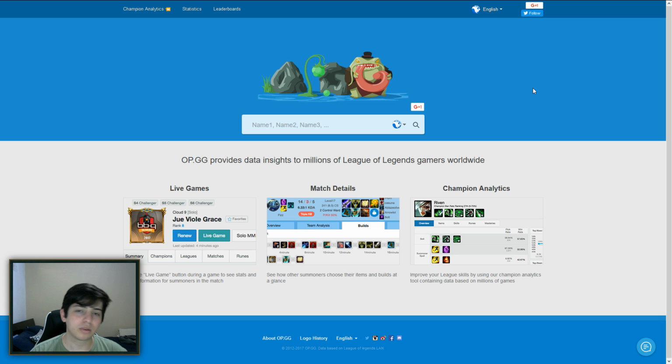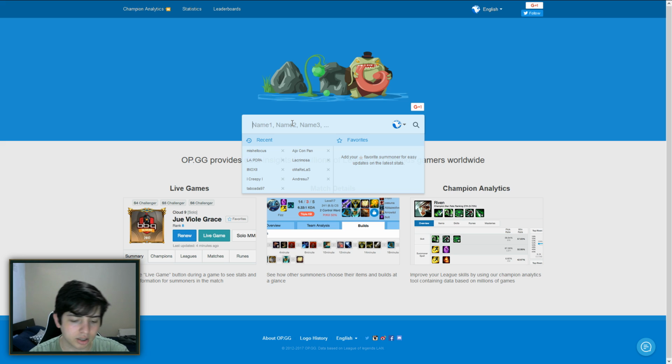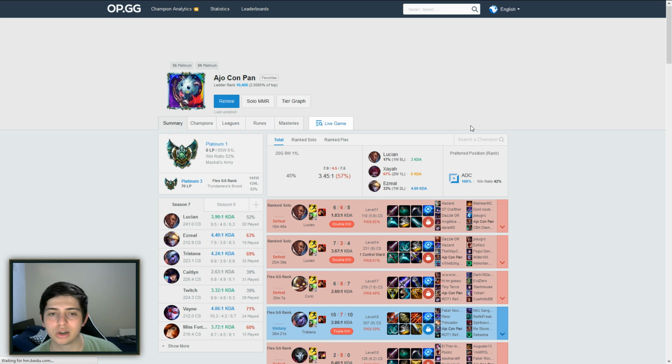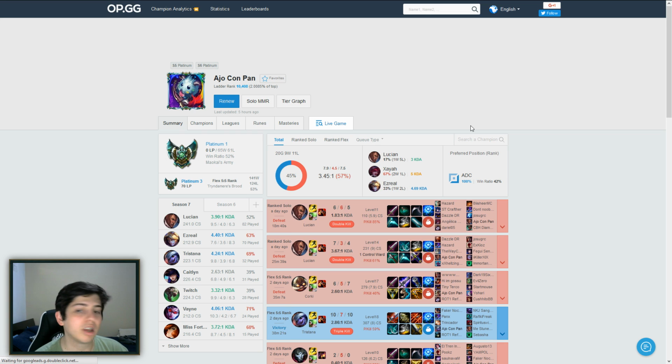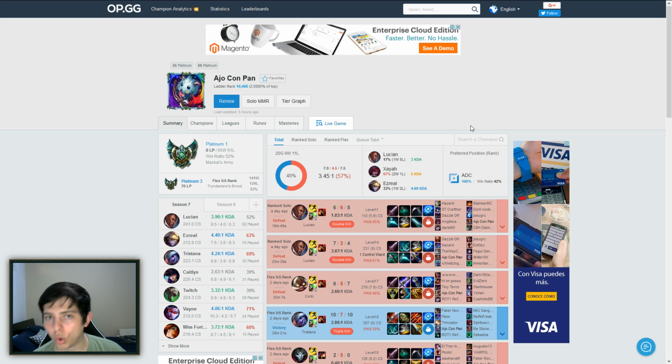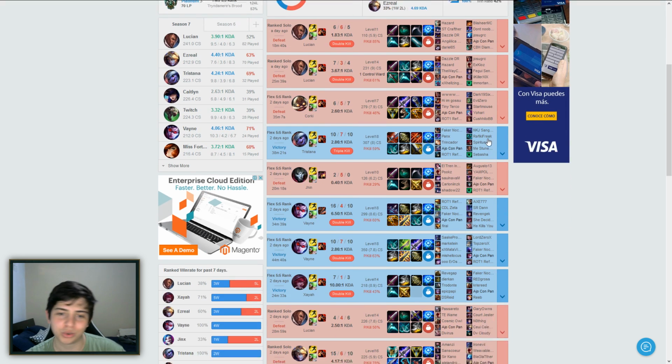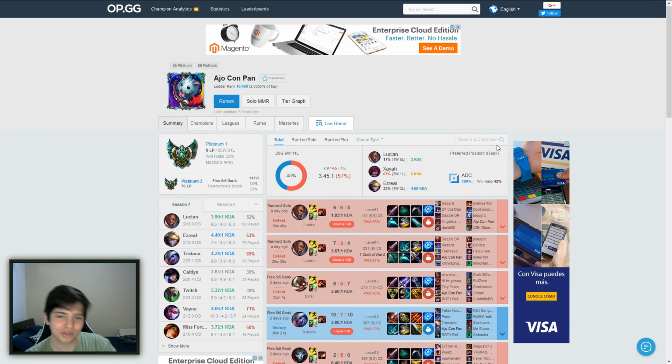And actually keeping track of player stats as well. So let's just take a look here real quick at my account. Actually, I have them here on recent, but I could just look it up here. All right, so let's look up my summoner name. I made sure this is on Latin American North. And it displays my whole match history. As you can tell, I'm probably not doing very well, but that's besides the point. Just ignore that.